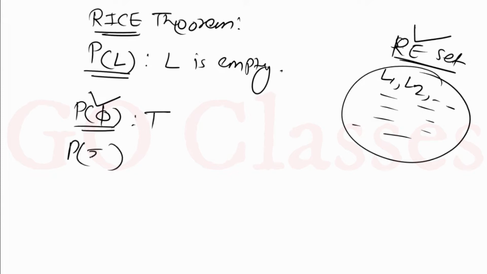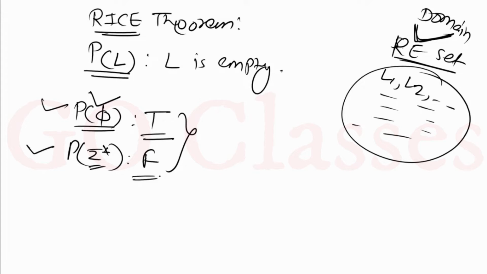Okay, and if I ask you P of sigma star, sigma star is a regular language. Every regular language is an RE language. So this sigma star is also an element of the RE set, our domain. Now what is P of sigma star? That is false. So in our domain I have two elements: for one element it is true, for another element it is false. So I can say this is also a non-trivial property, a non-trivial property of RE languages. RE set means RE languages basically. So if your domain is the set of RE languages, then definitely this property is a non-trivial property. So this is the point.